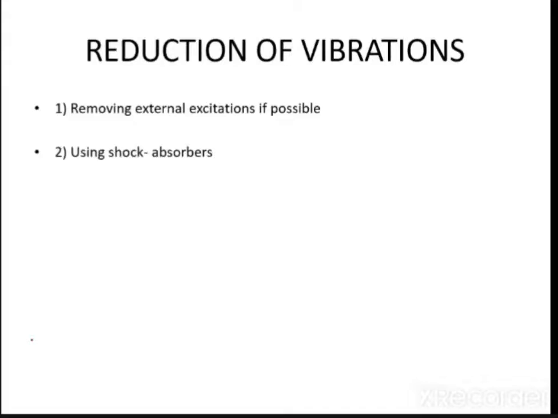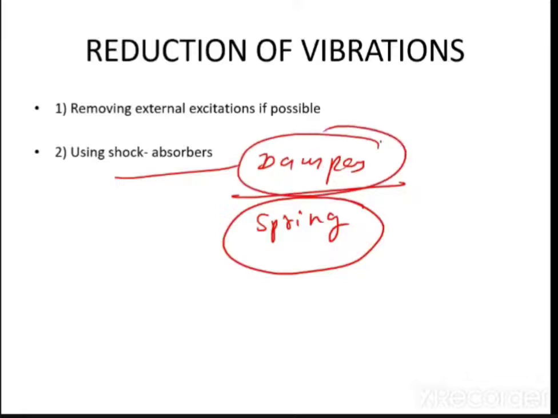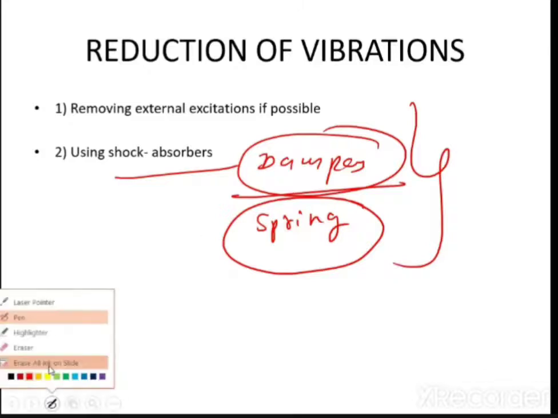Use shock absorbers. Now in automobiles, we are using dampers. A damper is called a shock absorber. A spring is not a shock absorber, try to understand that. A spring and a damper are two different things. So in automobiles, we are using a combination of spring and dampers.